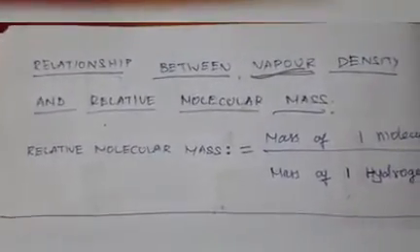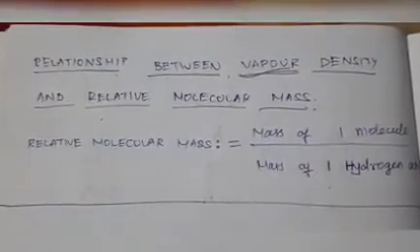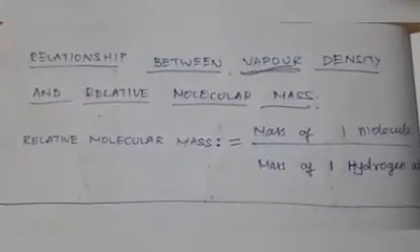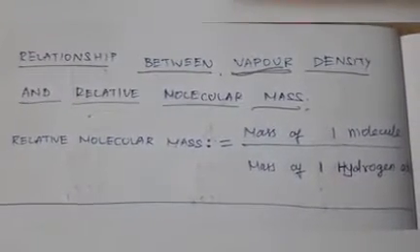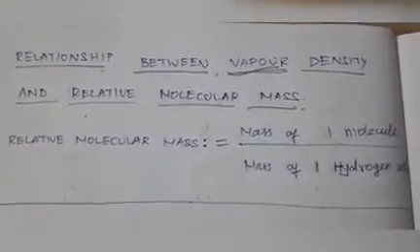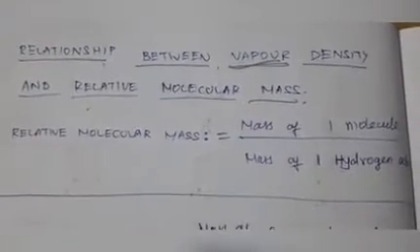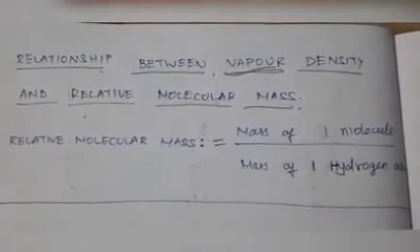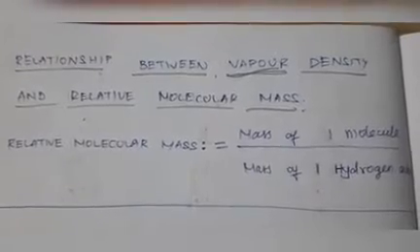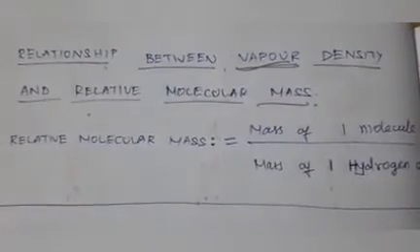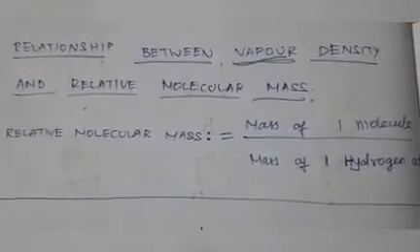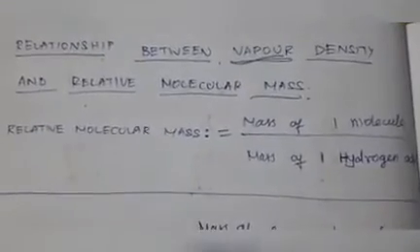Relative molecular mass is equal to the ratio of mass of one molecule to 1/12th mass of a carbon 12 atom. Here mass of one hydrogen atom is given, and both are the same. 1/12th part of carbon 12 is also equal to mass of one hydrogen atom. So relative molecular mass is equal to mass of one molecule to mass of one hydrogen atom.